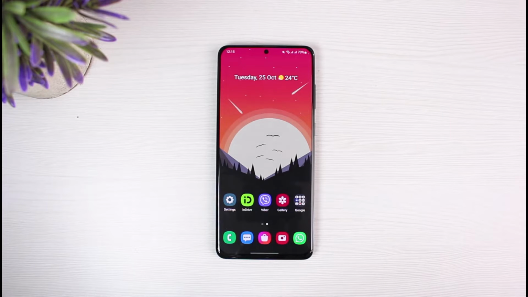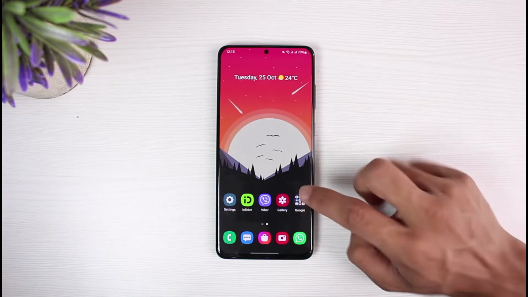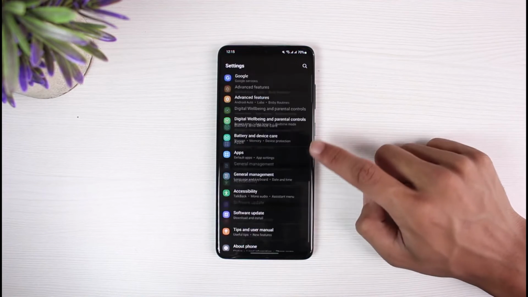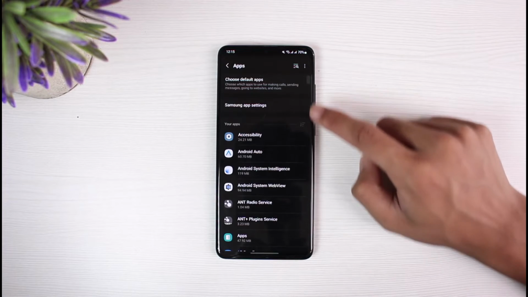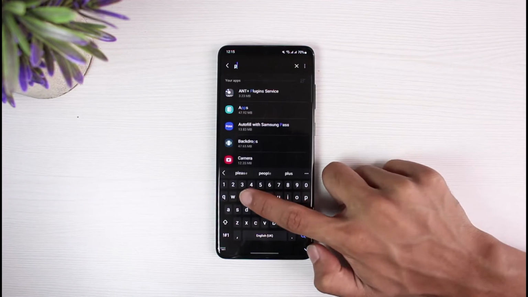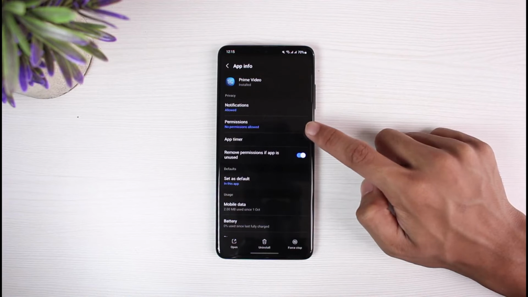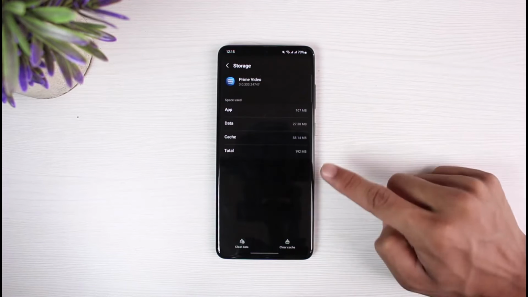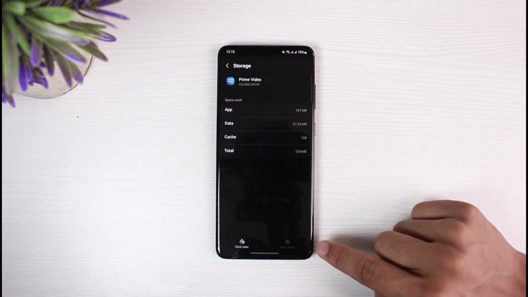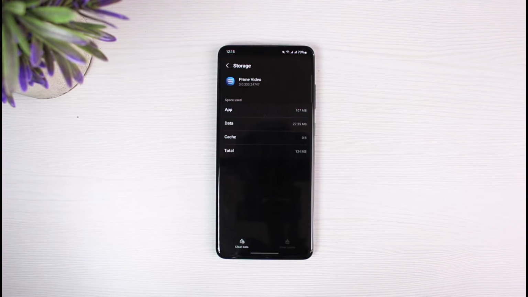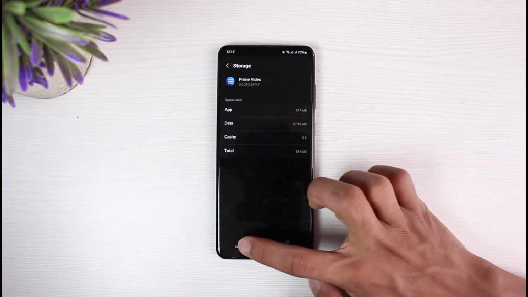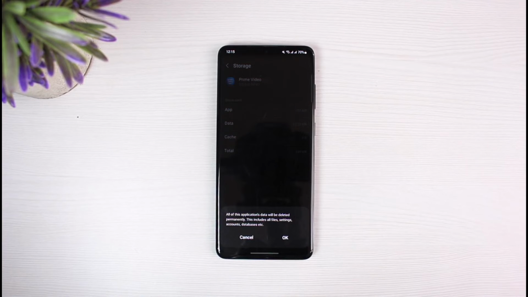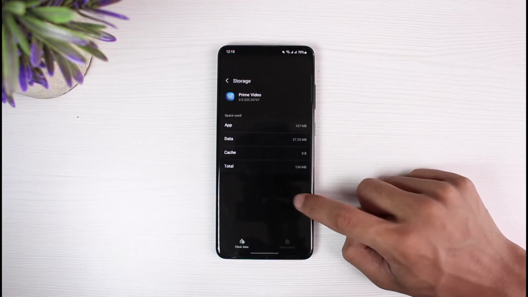However, aside from that, if you're still having the issue, then it could be due to the application's bugs as well. The very first thing I would recommend you to do is just open up settings and go to the option called apps. Once you go to apps over here, you simply want to search for Prime Video. So just go ahead and select Prime Video and then go to the option called storage. I'll just recommend you to clear the cache, which is the temporary files of the Prime Video app. If you don't have any downloads and so on, then you can also simply select clear data. That is going to log you out of your account and delete any of the downloads, which means it is going to reset the application. You can just go ahead and then simply clear the data as well.